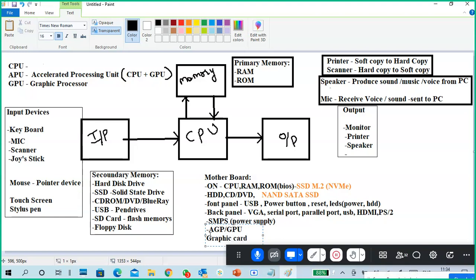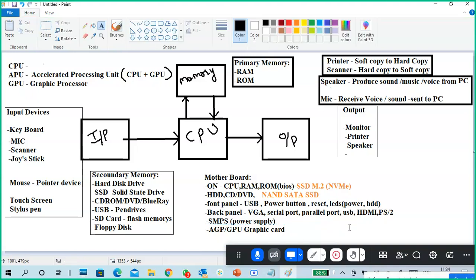A GPU is a graphic processor, and AGP represents a graphic card. So anything in your computer must be connected to the motherboard only. Without connecting to the motherboard, you can't do anything.